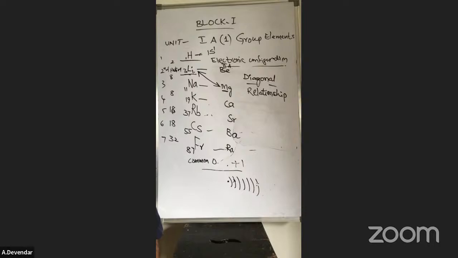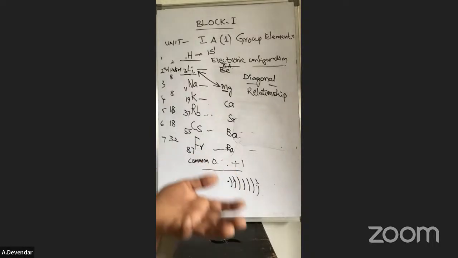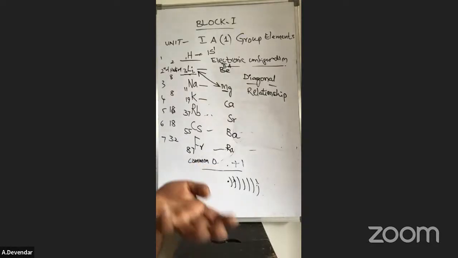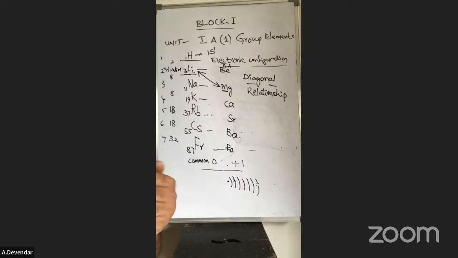What is diagonal relationship? How can you explain that lithium has a diagonal relationship with magnesium? Diagonal relationship means the first element in the first period resembles the next element of the next period, the second element. Showing similar properties like this is called diagonal relationship. Here lithium has similarities with magnesium.